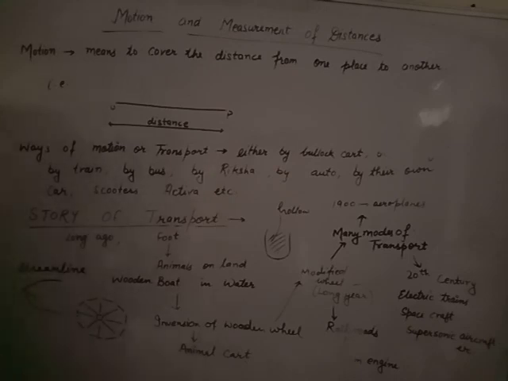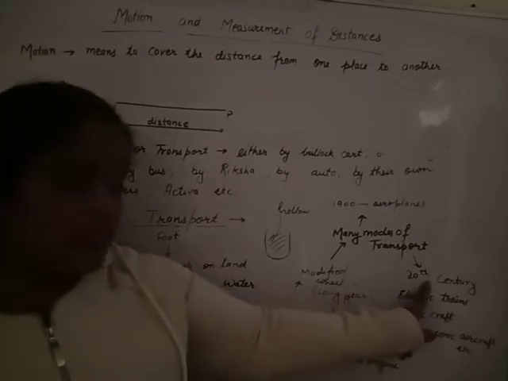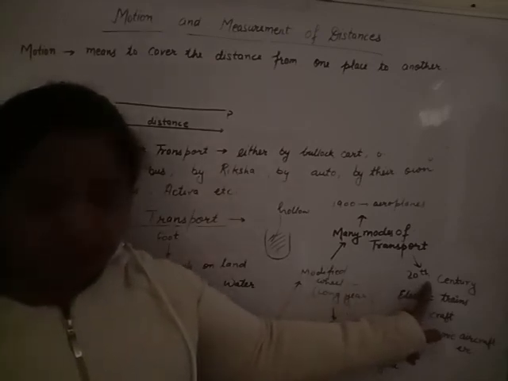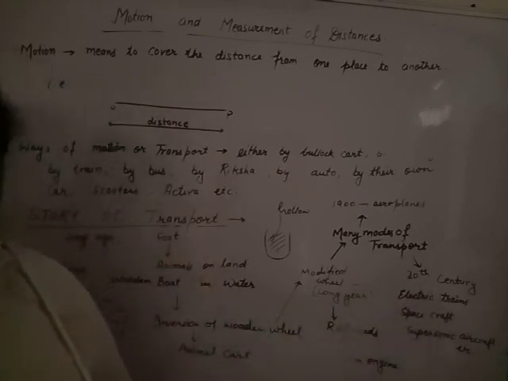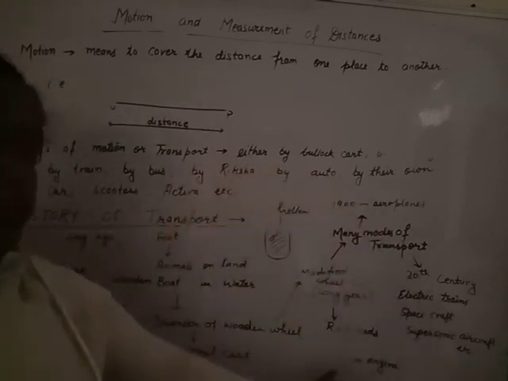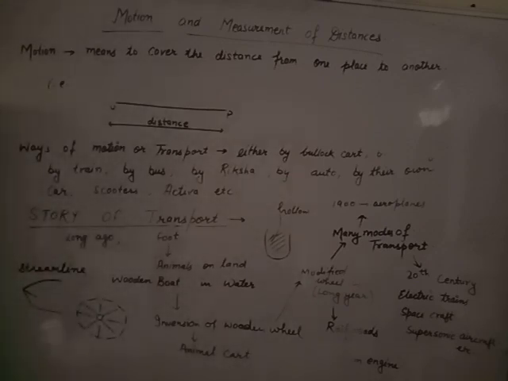Now electric trains, monorails, supersonic aeroplanes, spacecraft, these are contributions of the 20th century. These all show many modes of transport in our surroundings. That is how these transports were discovered, and these transports help in the motion of all things from one place to another. Thank you.